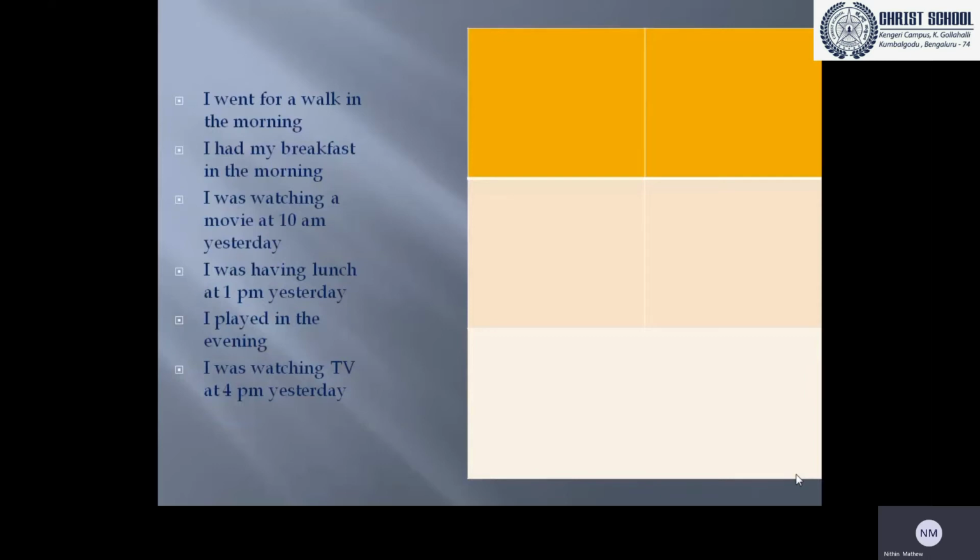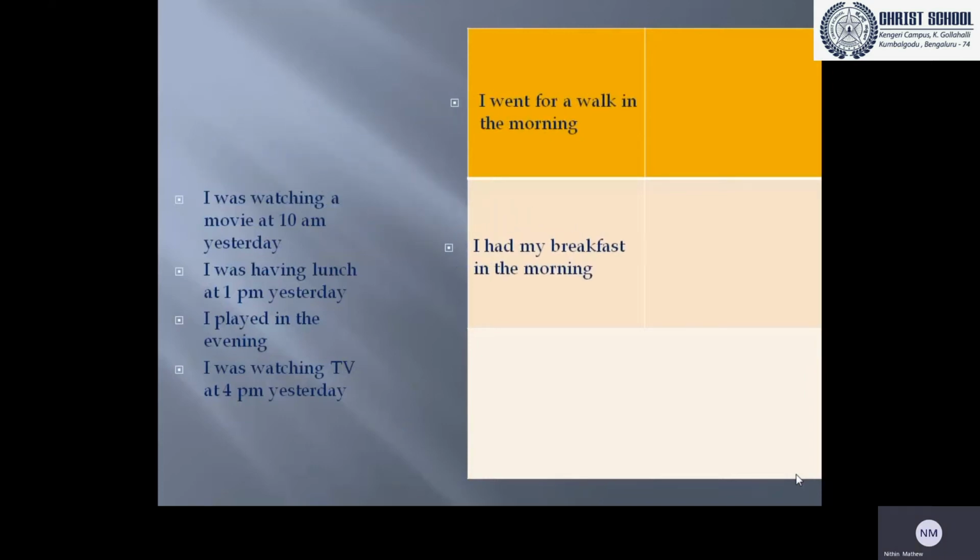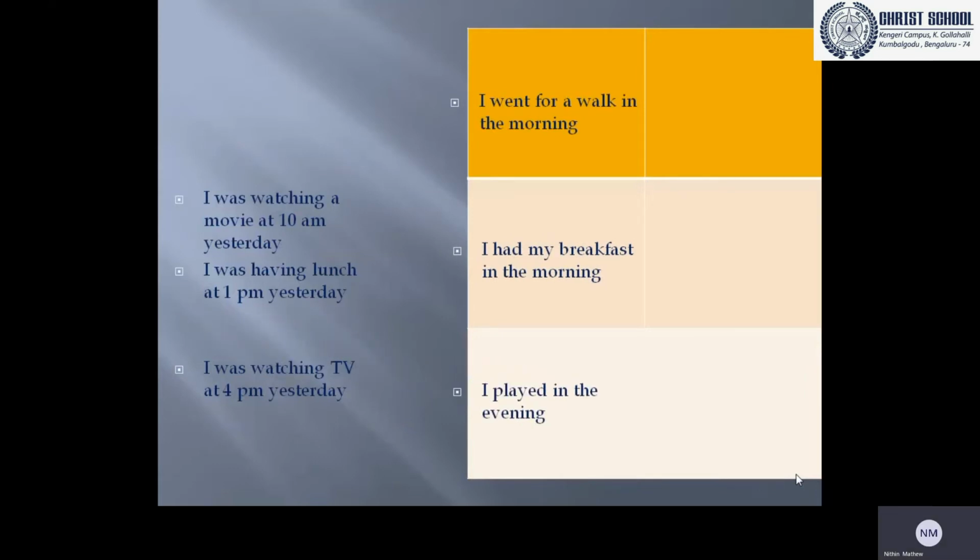You can see there are 6 sentences. I'm going to make it into 2 columns based on some criteria. Let's learn the criteria later. I went for a walk in the morning. That comes in the first column. I had my breakfast in the morning. That also comes in the first column. Then I played in the evening. So these sentences come in the first column.